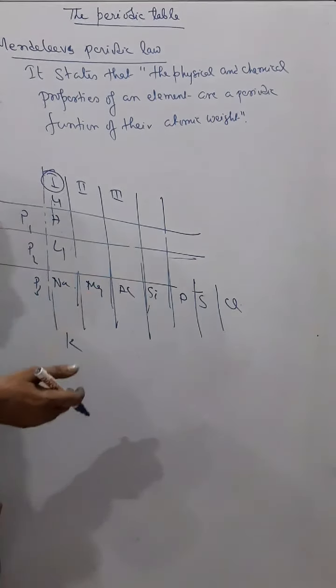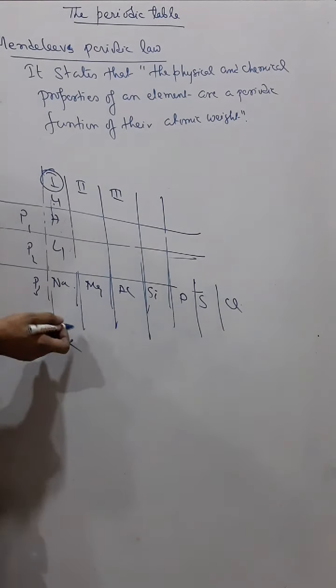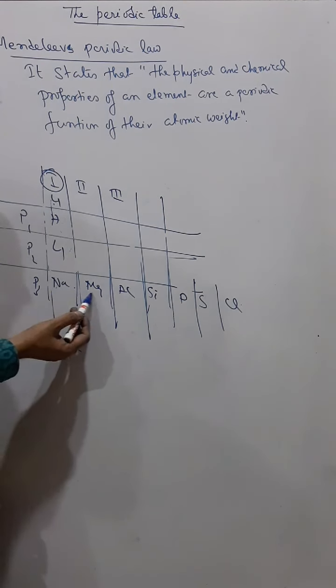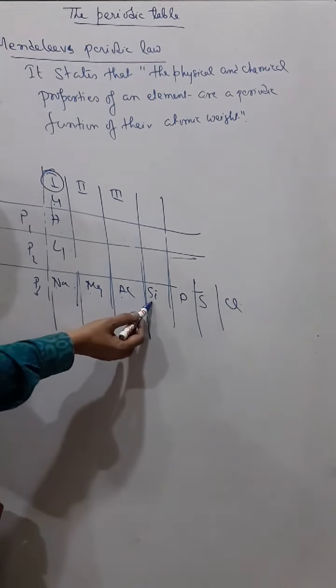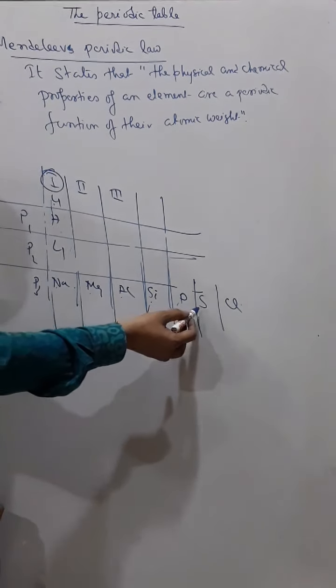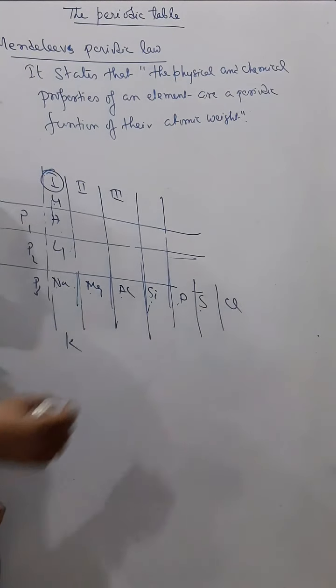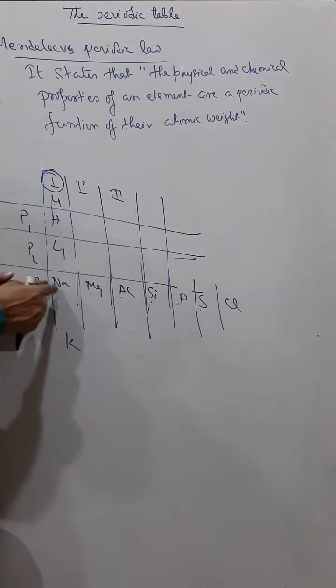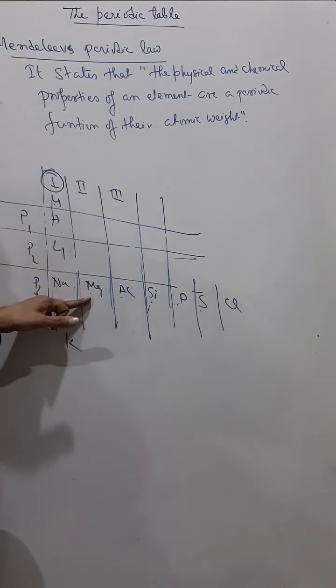Say the most common example: sodium is a metal, magnesium is a metal, aluminium is a metal, silicon is a metalloid, phosphorus is a non-metal, sulfur is a non-metal, chlorine is a non-metal. So you can understand it goes from metal to metalloid to non-metal. It's not that this one is metal, the next is non-metal, and again the next is metal.